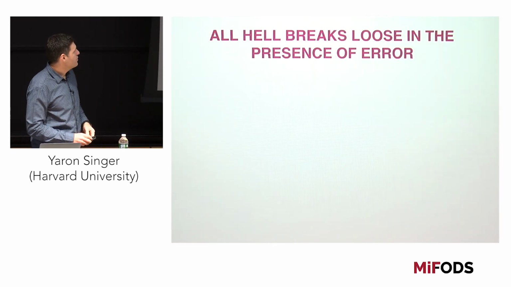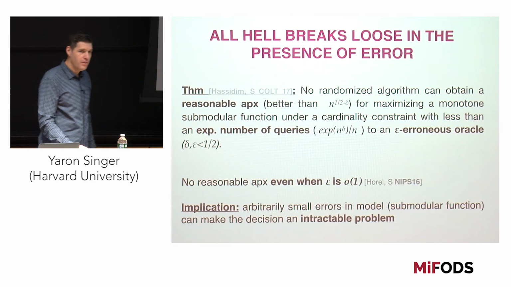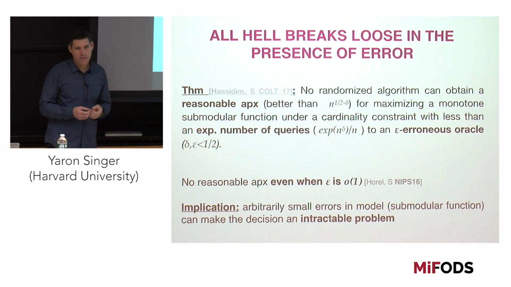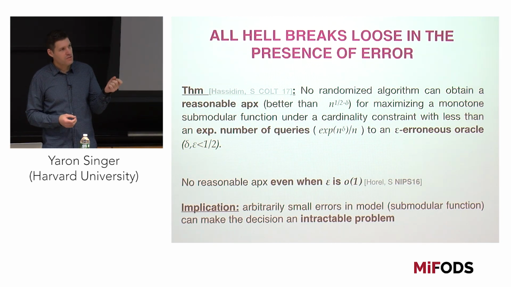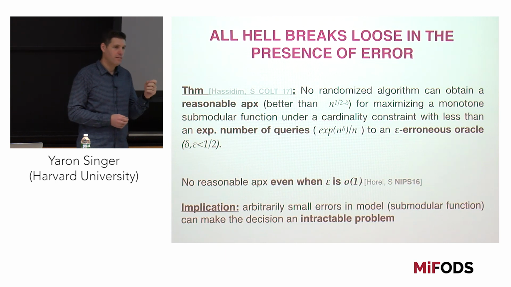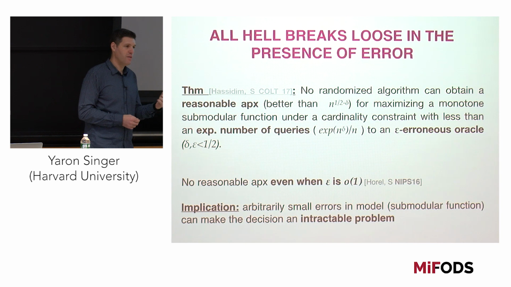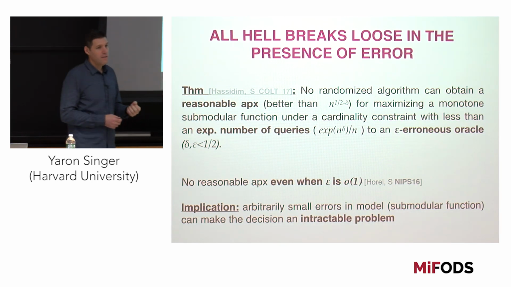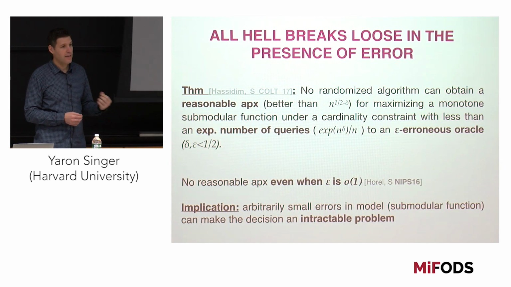Okay. So the answer is no. And the reason is because it turns out that for submodular functions, whenever there's a small error, whenever you're epsilon close to being a submodular function, even if this epsilon is subconstant, then you would need exponentially many queries to get any reasonable approximation. Does that make sense?